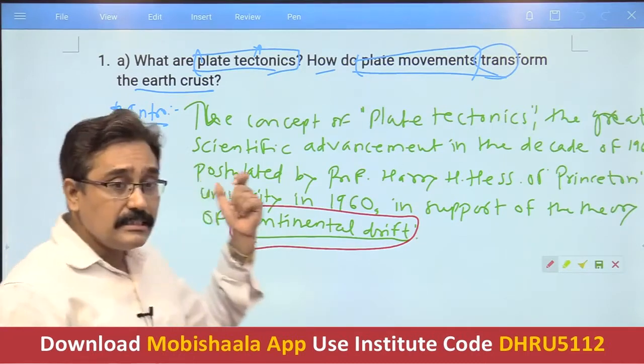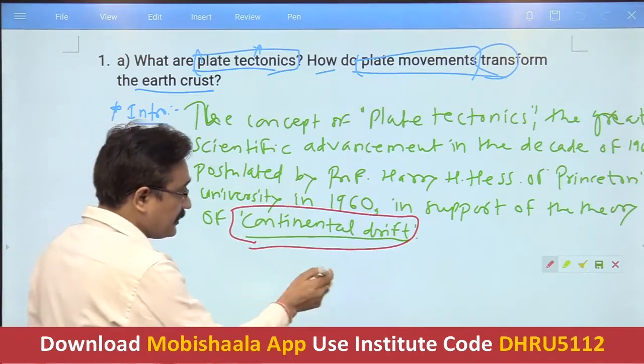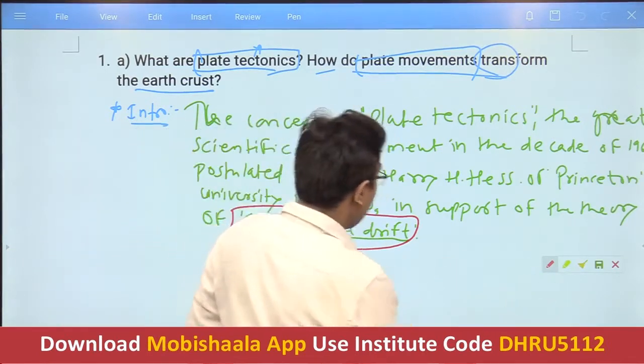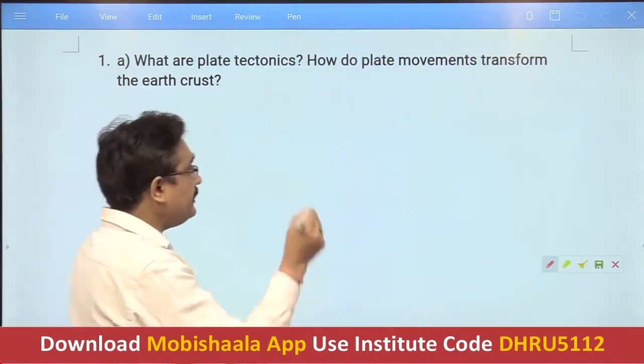Yes, so this is as far as the plate tectonic is concerned. Then you can again supplement your answer. After this you can write, I will just see it. Now I will erase this, and after that we can write that